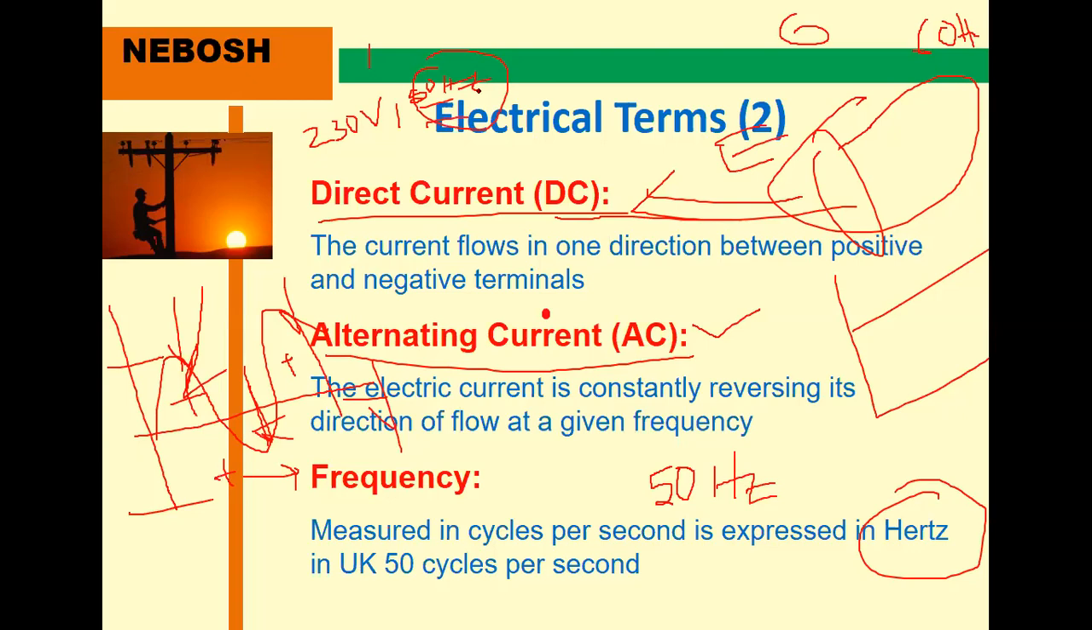Clear? Direct current is DC, from generators. The alternating current is what we use in houses. The frequency is just the cycles per second. From this point to this point is one cycle, and this is known as cycles per second.